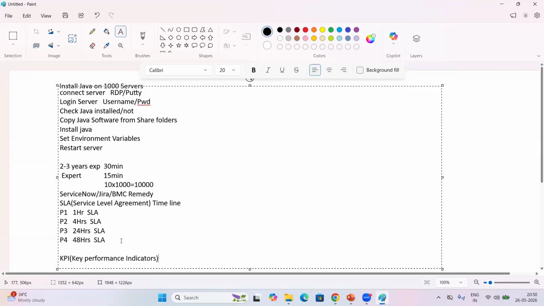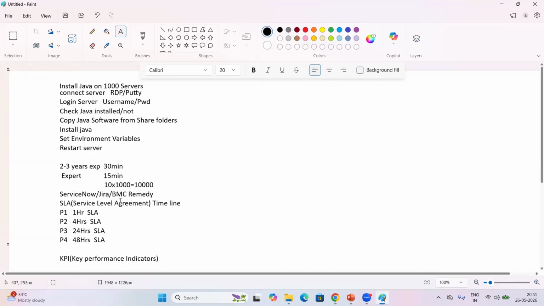The ticket should be closed within the time frame. If you follow a manual process like this, the tickets will definitely be escalated. That is why, to avoid all this, we are using automation tools like Ansible, Chef, and Puppet. For example, we are using Ansible here. So by using Ansible, how can we automate this activity? Let's try to understand quickly.